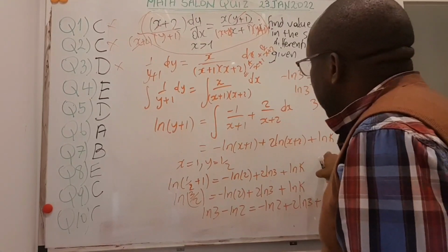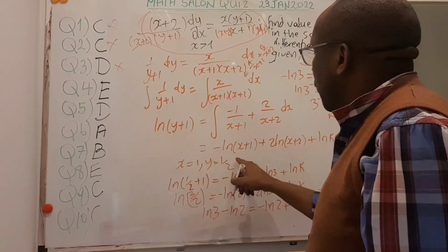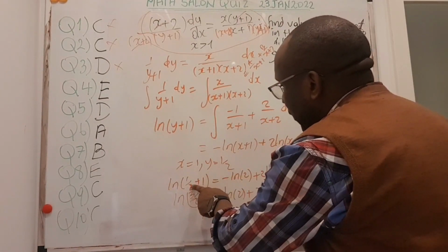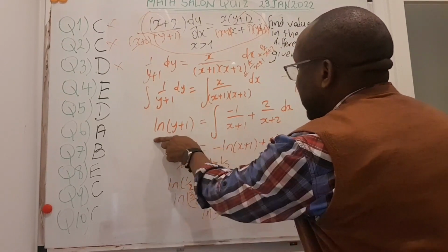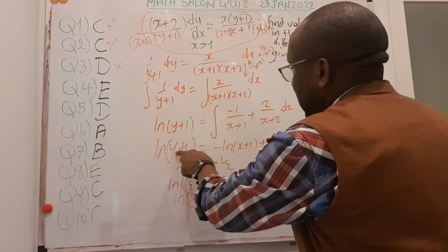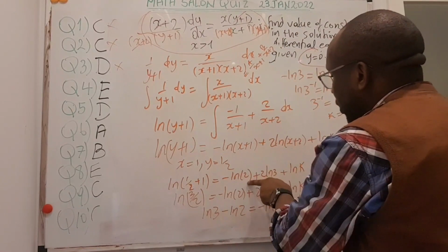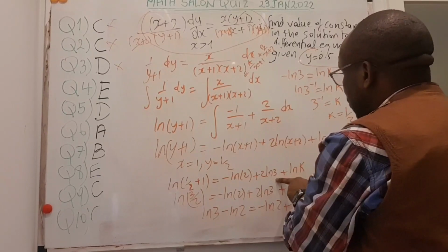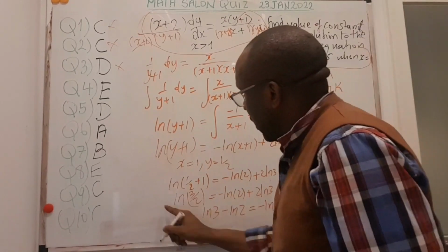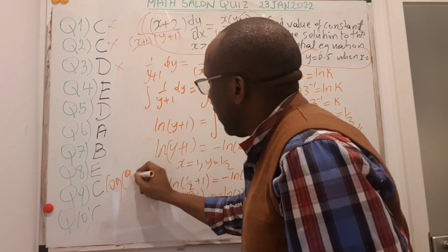But to get this constant, I need the extra information that was given to me. We're told that when x is equal to 1, y will be half. So I can put that information here, y is half. So this becomes ln of half plus 1. I'm looking at this, right? So this is ln here, y plus 1, so this is half plus 1. X is 1. I put x equals 1 here. That becomes 1 plus 1 is 2. X is 1, 1 plus 2 is 3. And then this one we don't know. So we are just left to simplify this. The log of a ratio is the difference of logs. So I have log of a on b.